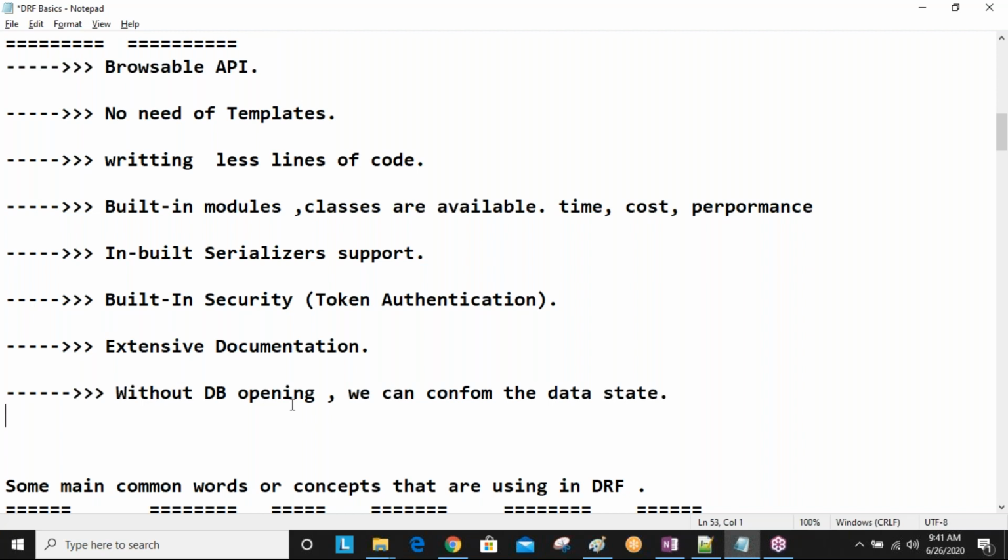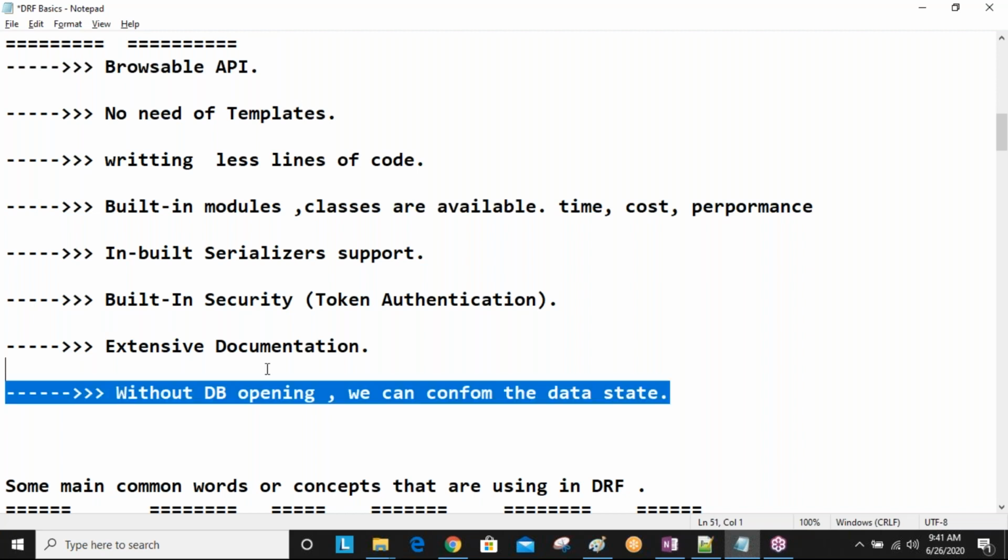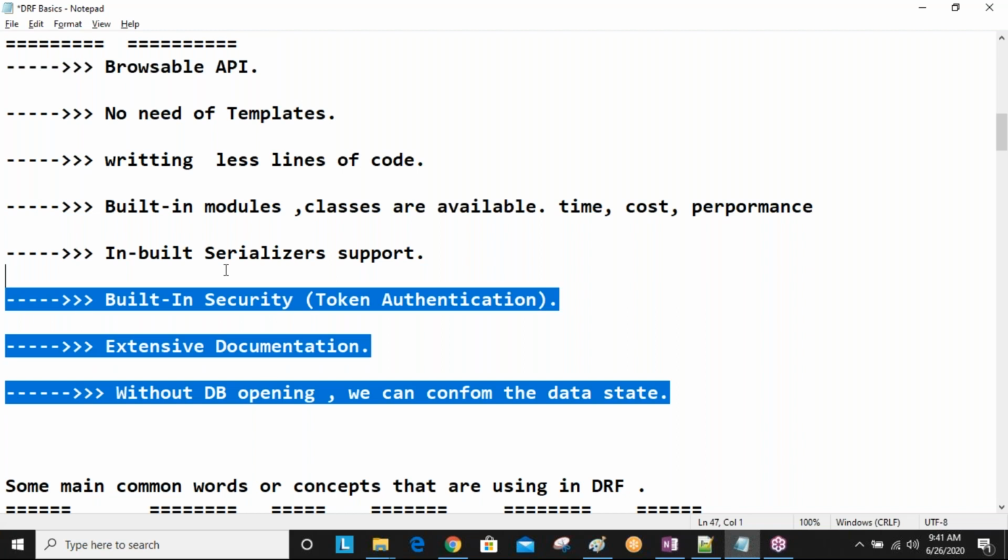Now we will discuss some main common words or concepts that we are using in DRF. Sorry, here DRF means Django REST framework. Some people also call it REST API. Are you getting this one? Okay. So the names we use regularly: what is a web API, what are web services, what is REST API, what is Django REST framework.